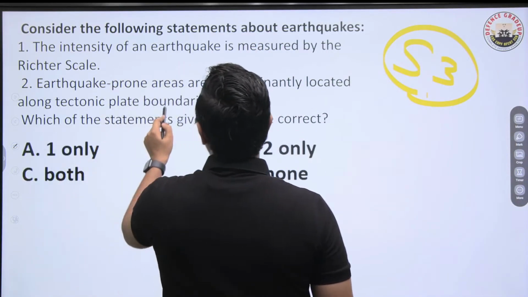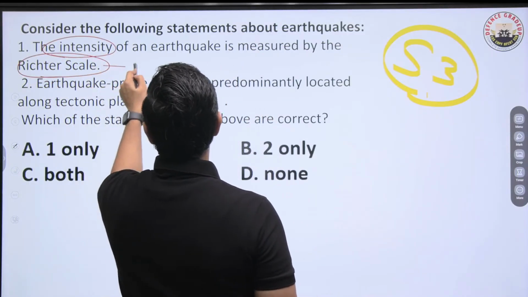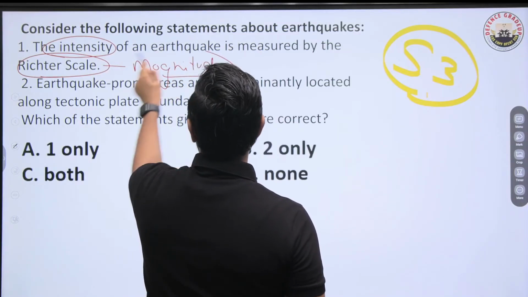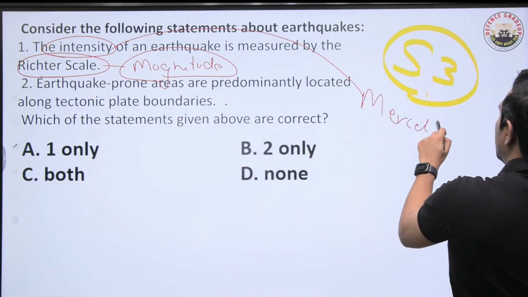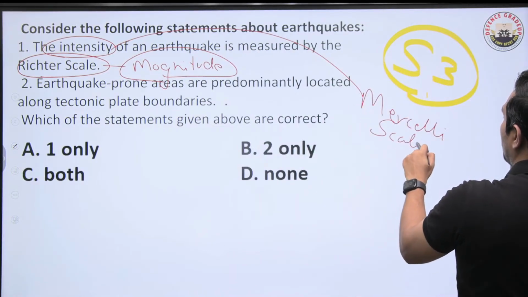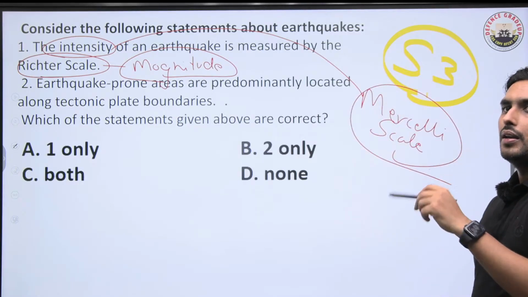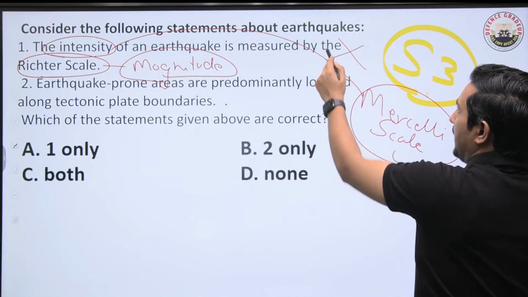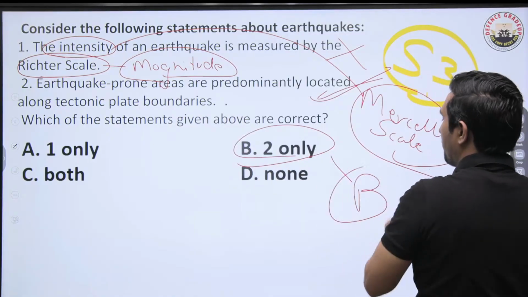But if I talk about the intensity, the Richter scale will not give you the intensity, it will give you the magnitude. Magnitude it will give you. Intensity is given by the Mercalli scale. Always remember this thing. Intensity by the Mercalli scale and magnitude by the Richter scale. So the first statement is totally incorrect. And yeah, the second statement is correct. So that's why I'll go with B as the right answer.